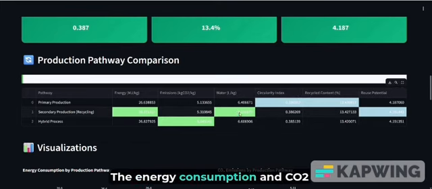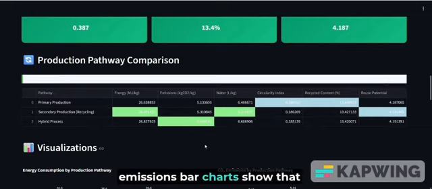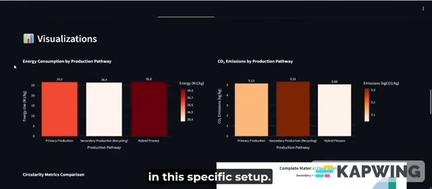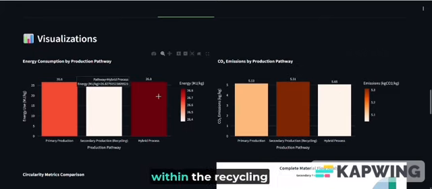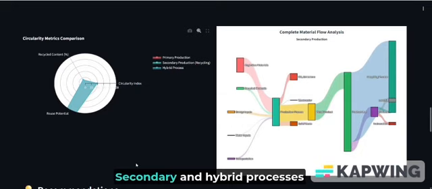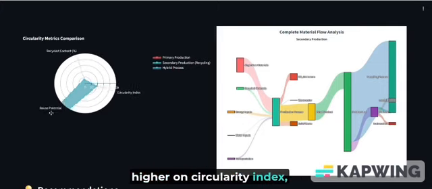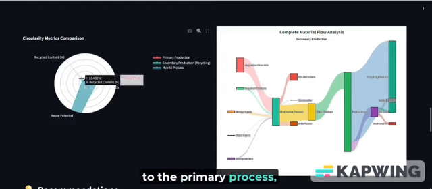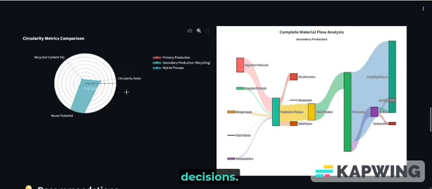The energy consumption and CO2 emissions bar charts show that they require slightly more energy than primary production in this specific setup. This pinpoints the next challenge for the user: optimizing the energy source within the recycling process itself. The circularity metrics comparison radar chart visually confirms the gap. Secondary and hybrid processes score significantly higher on circularity index, recycled content, and reuse potential compared to the primary process, guiding the capital investment decisions.